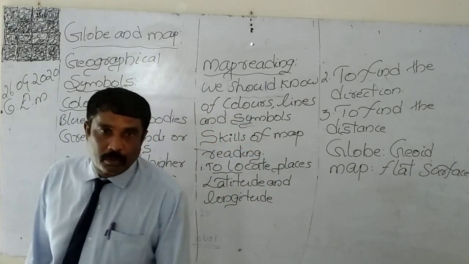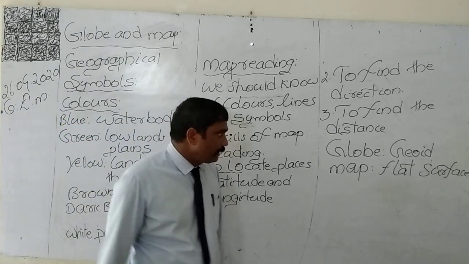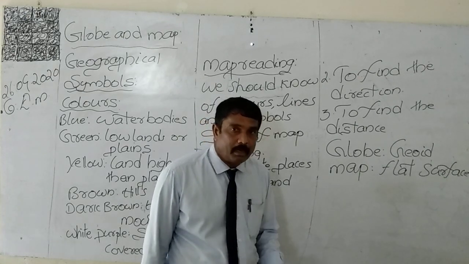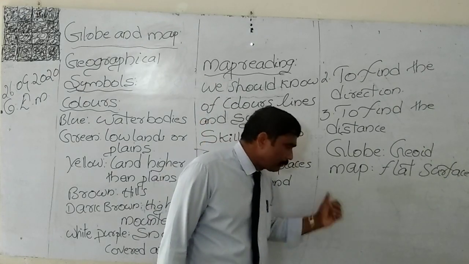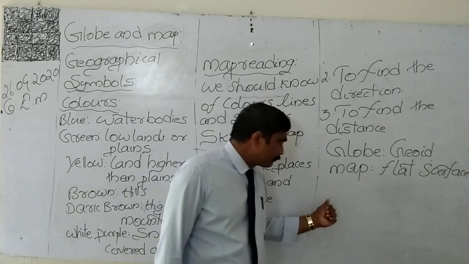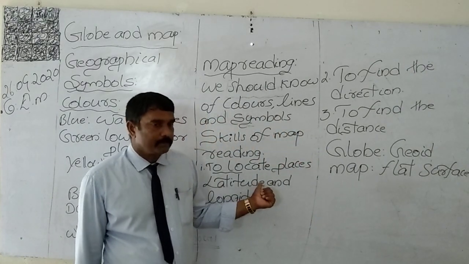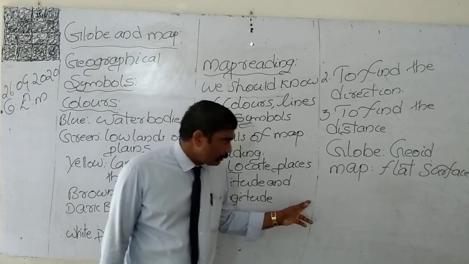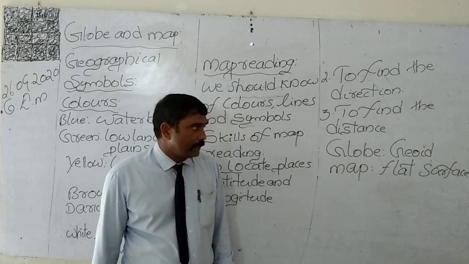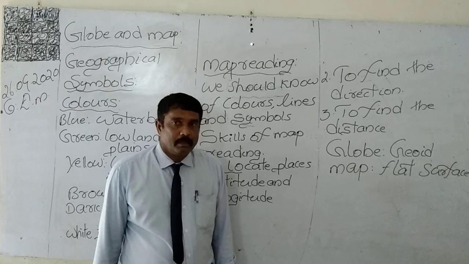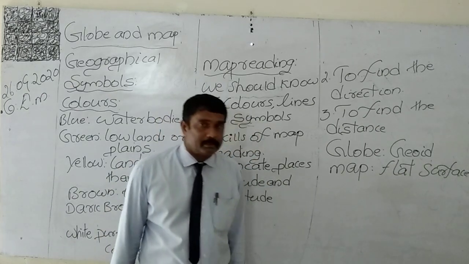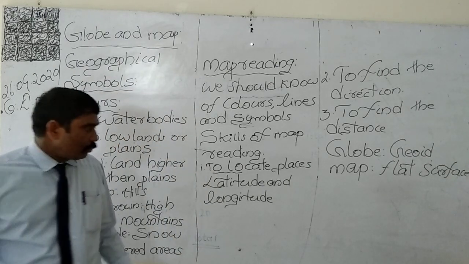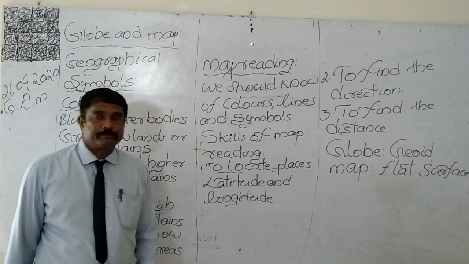What we are doing on a flat surface is known by the name map. We may mark the full earth on a flat surface. That is also a map. Sometimes we may mark only a part of the earth on a flat surface. That is also a map. A map has so many advantages of its own, as I told you last time.